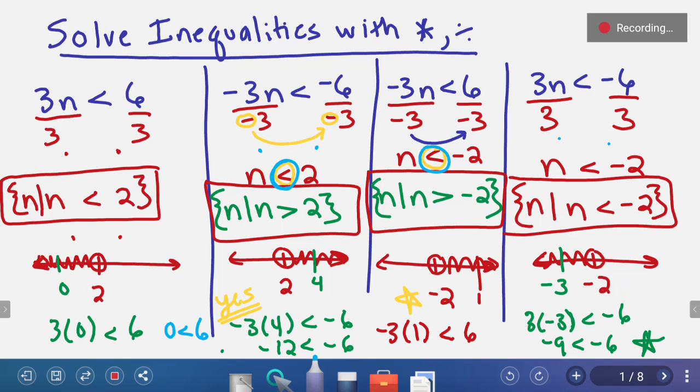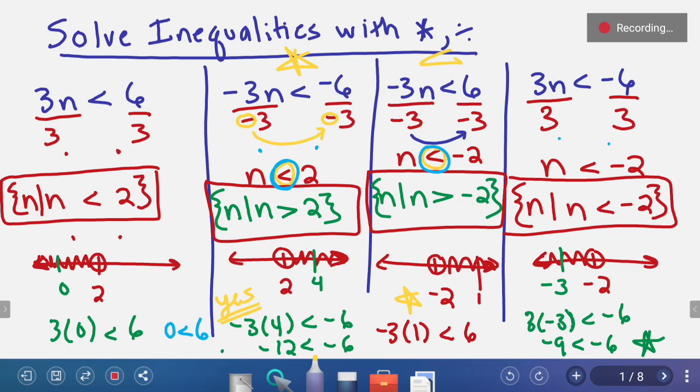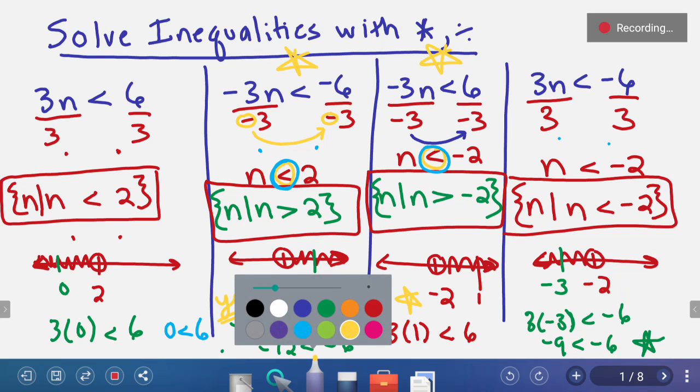So the only two that had adjustments are when we multiplied or divided, in this case divided, both sides of the inequality by a negative. The other ones stayed the same. So I don't know what the symbol for stay the same is, but we'll just put a stay.